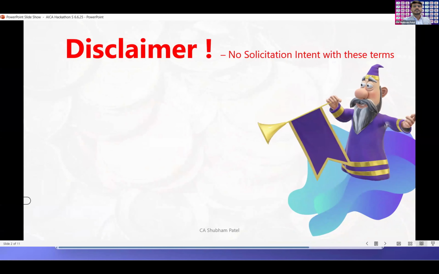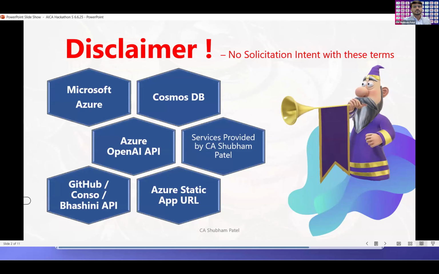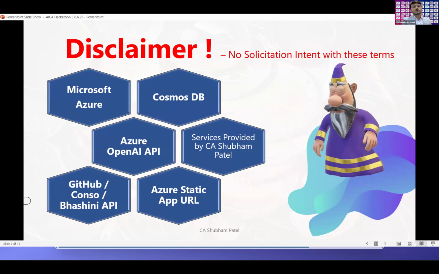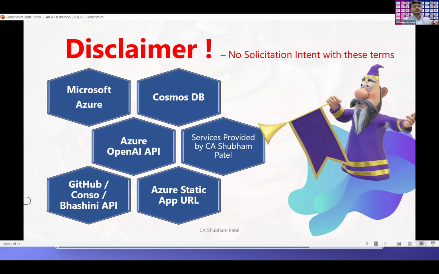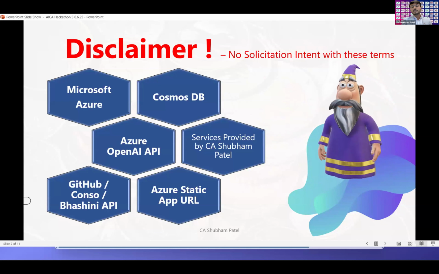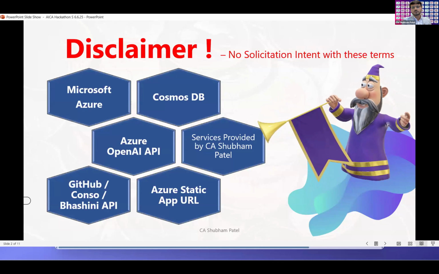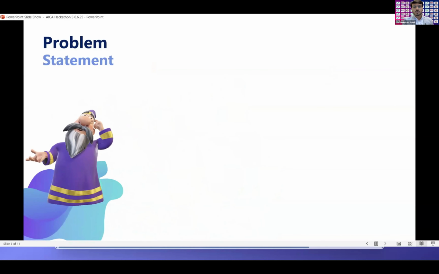But before that, I'm giving you the disclaimer that there is no solicitation intent with all these terms which I will be using in my demonstration. I'm using the deployment in Microsoft Azure Cosmos database, Azure OpenAI API, Azure Static App URL, GitHub, Bhashini API, and Conso. And even the services provided by CA Shubham Patel are just a part of the demonstration. So moving on to the problem statement, why it is required.